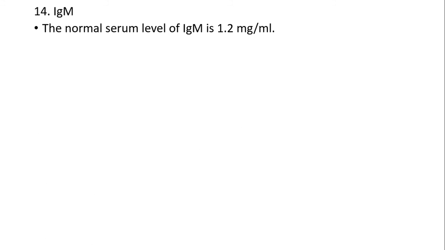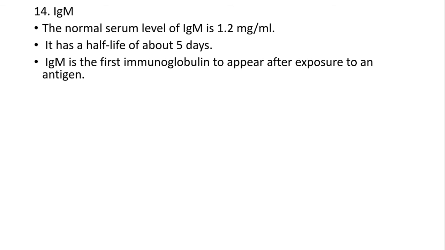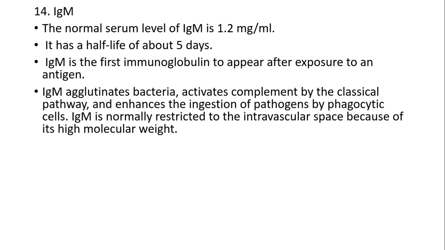IgM. The normal serum level of IgM is 1.2 mg per ml. It has a half-life of 5 days. IgM is the first immunoglobulin to appear after exposure to an antigen. IgM agglutinates bacteria, activates complement by the classical pathway and enhances the ingestion of pathogens by phagocytic cells. IgM is normally restricted to the intravascular space because of its high molecular weight.